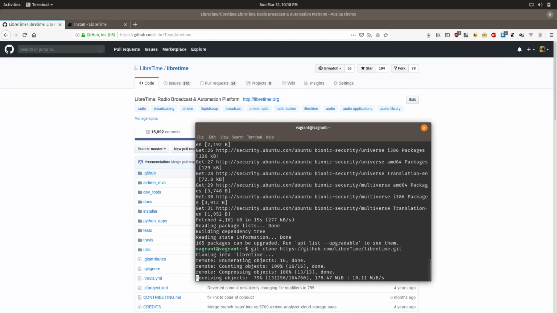I actually already have this installed on my local machine, but for the purposes of demoing it, I'm going to download it for you. After this is done, we will start the install process.